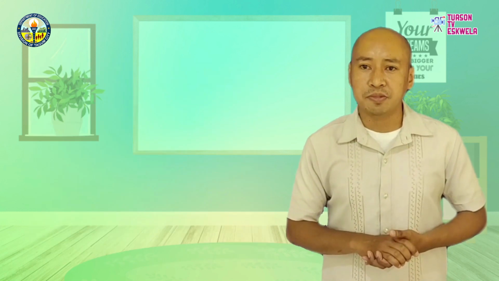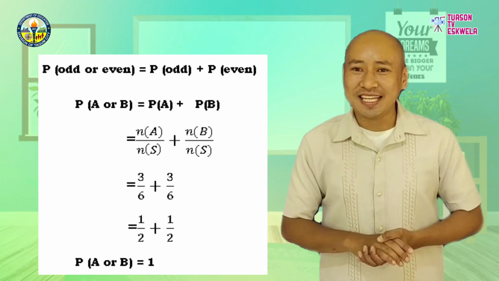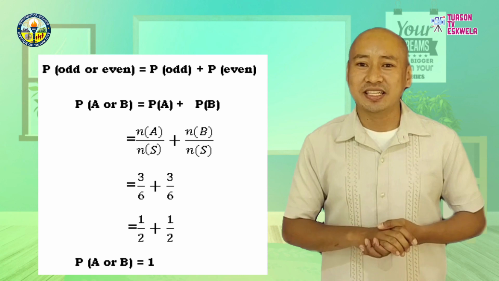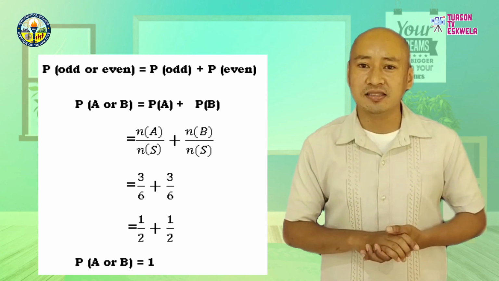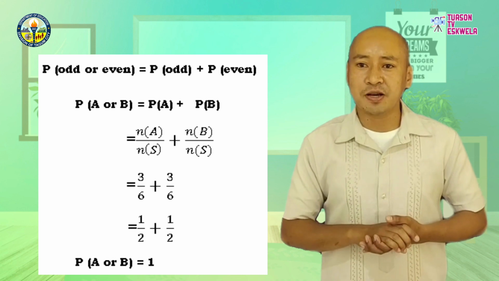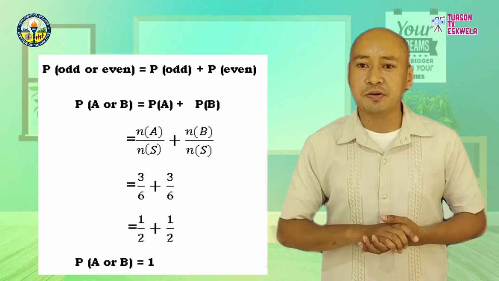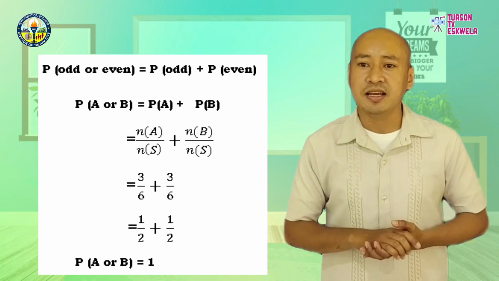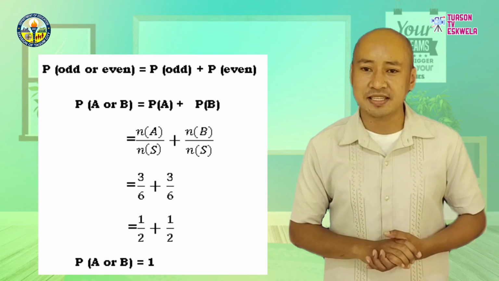To find its probability, just add the probabilities of two events. Probability of an odd number or an even number is equal to the probability of an odd number plus the probability of an even number. That is, the probability of A or B equals the probability of A plus the probability of B.